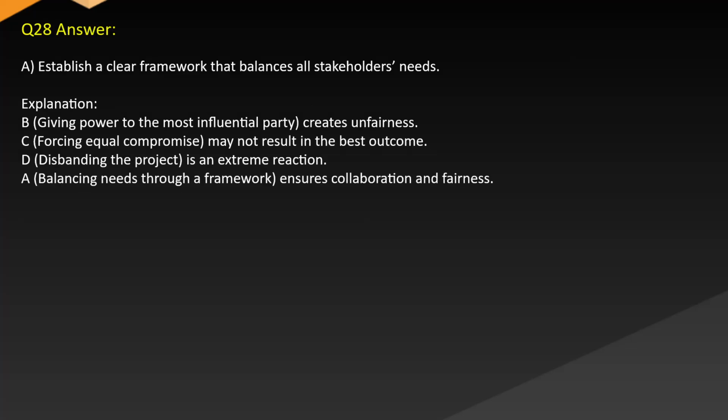Answer is A. Establish a clear framework that balances all stakeholders' needs. Explanation. B. Giving power to the most influential party creates unfairness. C. Forcing equal compromise may not result in the best outcome. D. Disbanding the project is an extreme reaction. Balancing needs through a framework ensures collaboration and fairness.